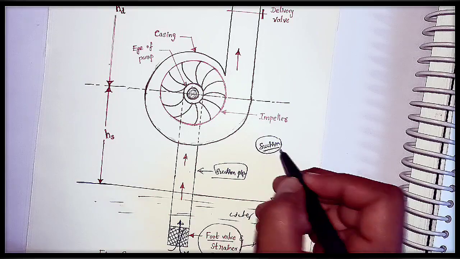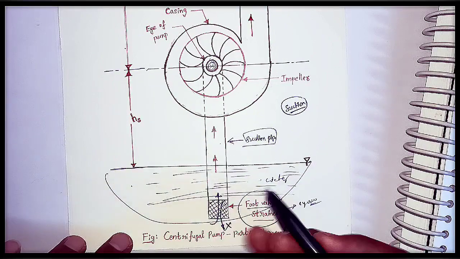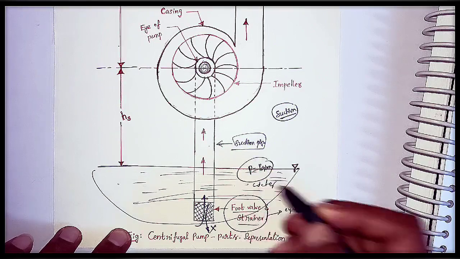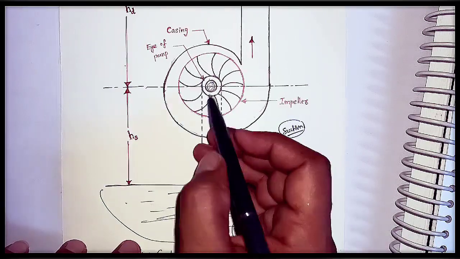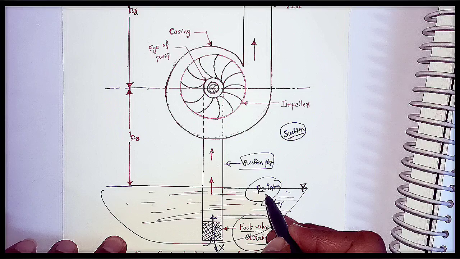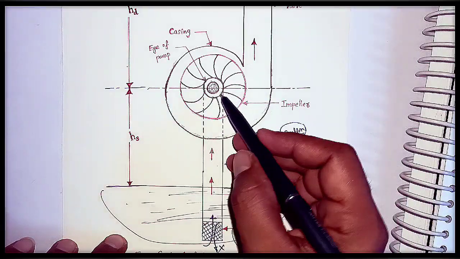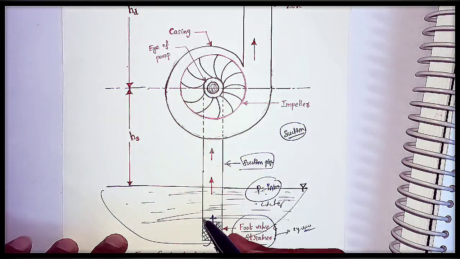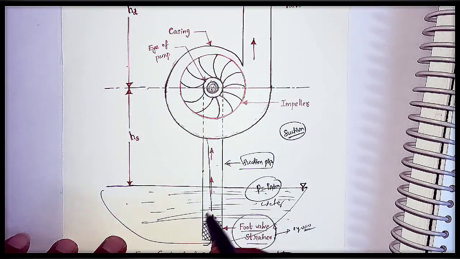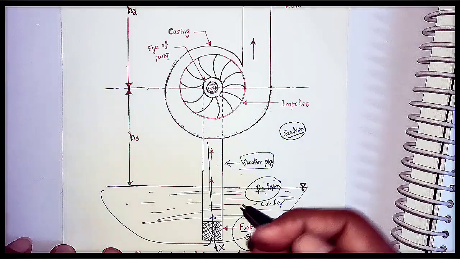What is suction? Here, if you see, this is the water present in the atmosphere. Let us consider this is a pond or whatever it may be. The pressure at the top of this fluid is nothing but P atmosphere. If I create a pressure at this point less than the atmospheric pressure, what will happen? Fluid will always flow from high pressure to low pressure. If I create a very low pressure here, the fluid will automatically come from this point to this point, without any external agent. That is why I am creating this suction here, to suck the water from this point to this point.